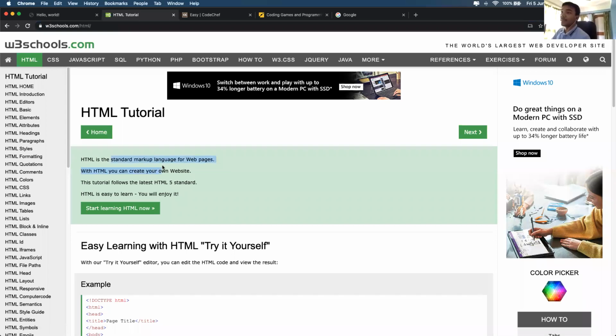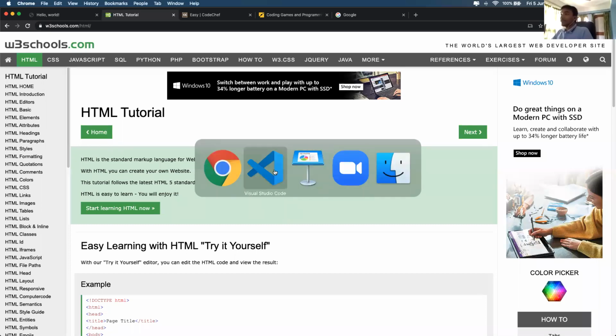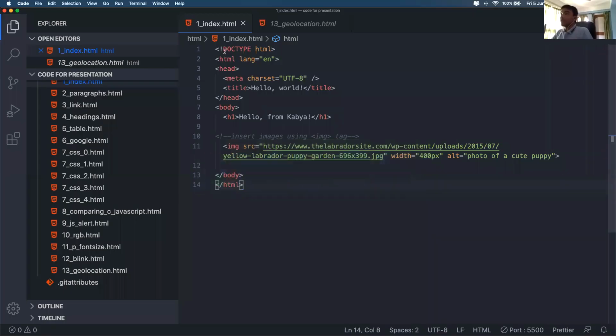So HTML is a standard markup language for web pages. With HTML you can create your own website, and it is very easy to learn. I have some examples with me. I have already written the code to save some time, and I'll just demonstrate what this code means. It might look a bit confusing at first, but believe me, it is really easy.